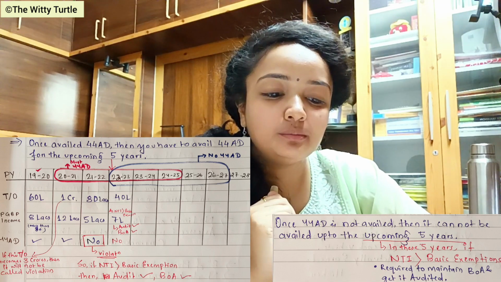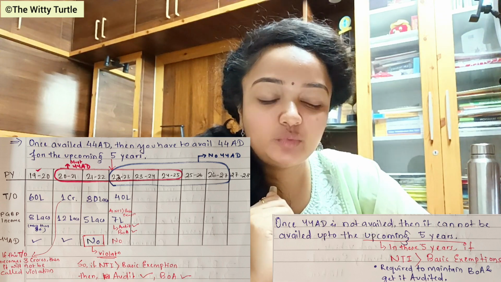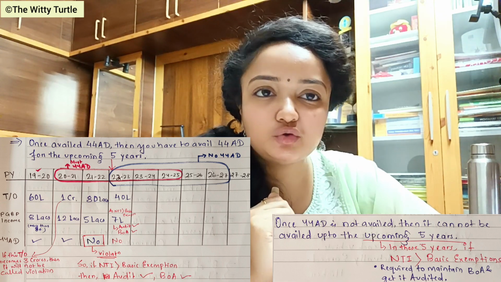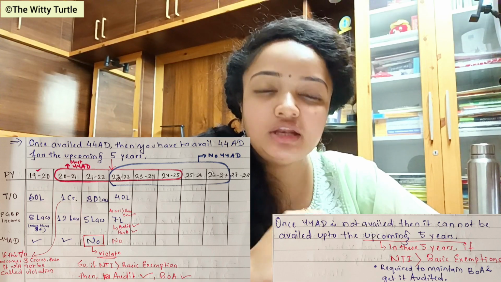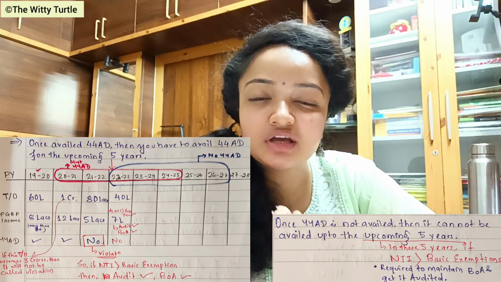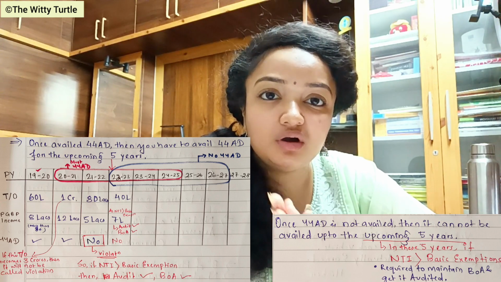Another thing, come to previous year 2021, right? Here the turnover is 1 crore rupees. But in that case, if the turnover becomes 3 crores, then will it be called a violation? The answer is no, it cannot be called a violation.